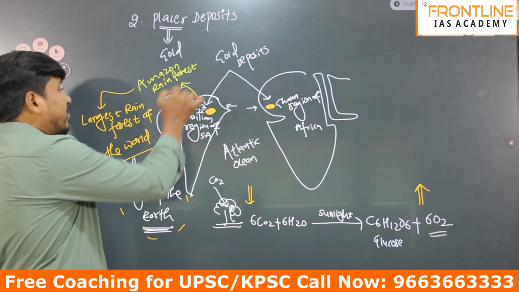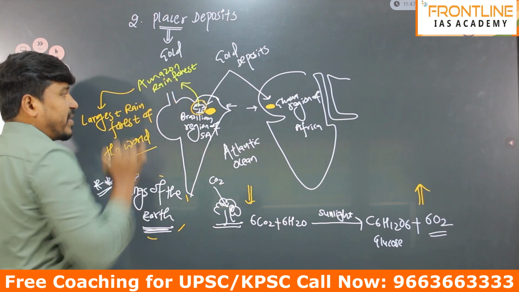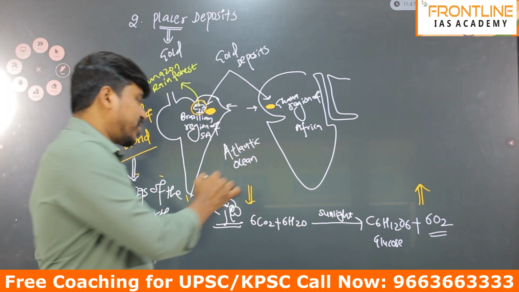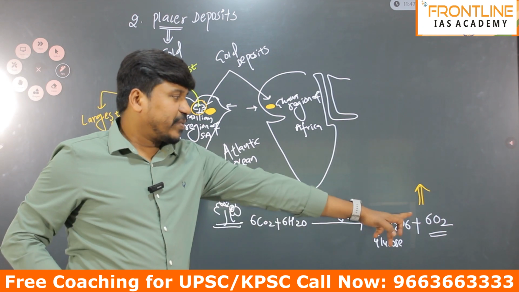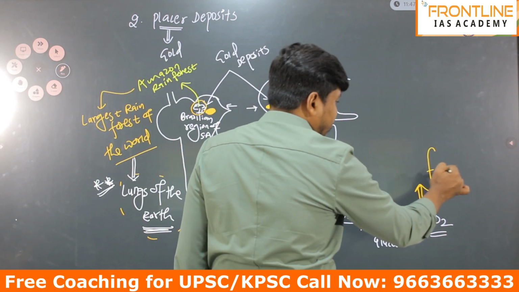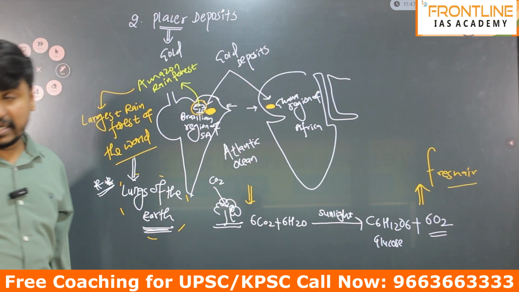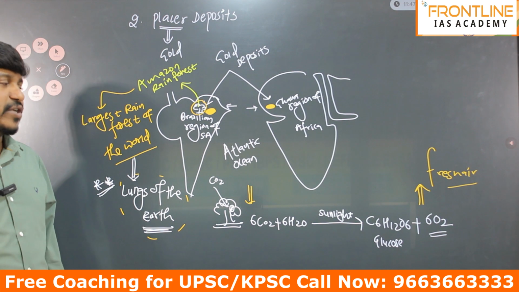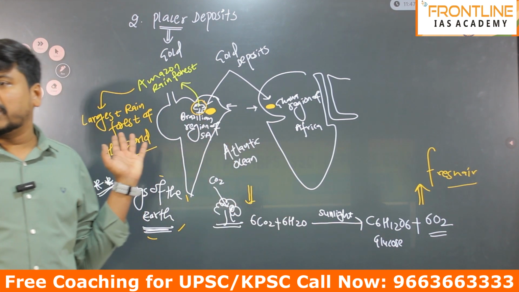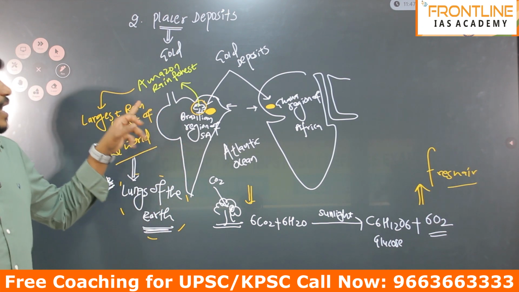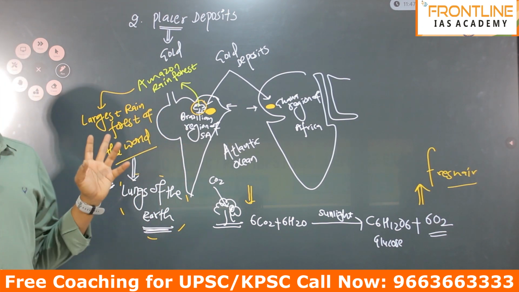Similarly, the Amazon rainforest of South America plays a very significant role in absorbing atmospheric CO2 and releasing fresh air, which is nothing but oxygen. If you get the question, which rainforest releases the maximum fresh air in the atmosphere, the answer is the Amazon rainforest. This area is very famous for gold, and also for biodiversity.